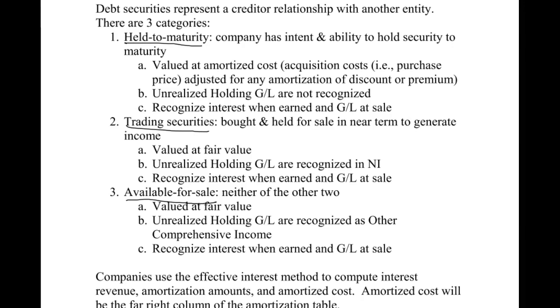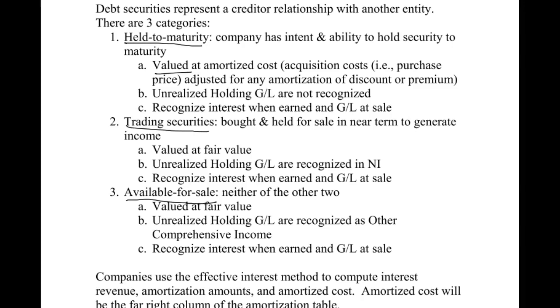If you look at all three of these, notice they have an A, B, and C. The A portion is how do we value them on the balance sheet. The B portion is what do we do with unrealized holding gains and losses, and the C portion is what do we do with the interest as we earn it, and what do we do with a gain or loss when we sell it. So let's take each one of these individually.